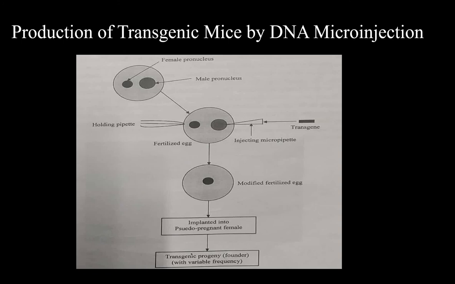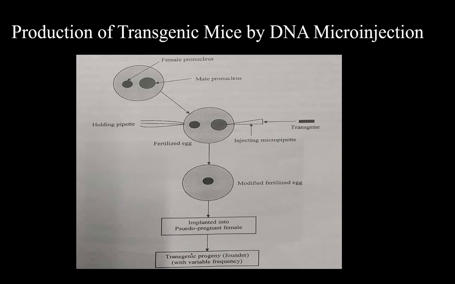The foreign DNA of interest, that is transgene, is injected directly into the male pronucleus of the fertilized egg using a micropipette. Here the two pronuclei are shown, female pronucleus and male pronucleus.